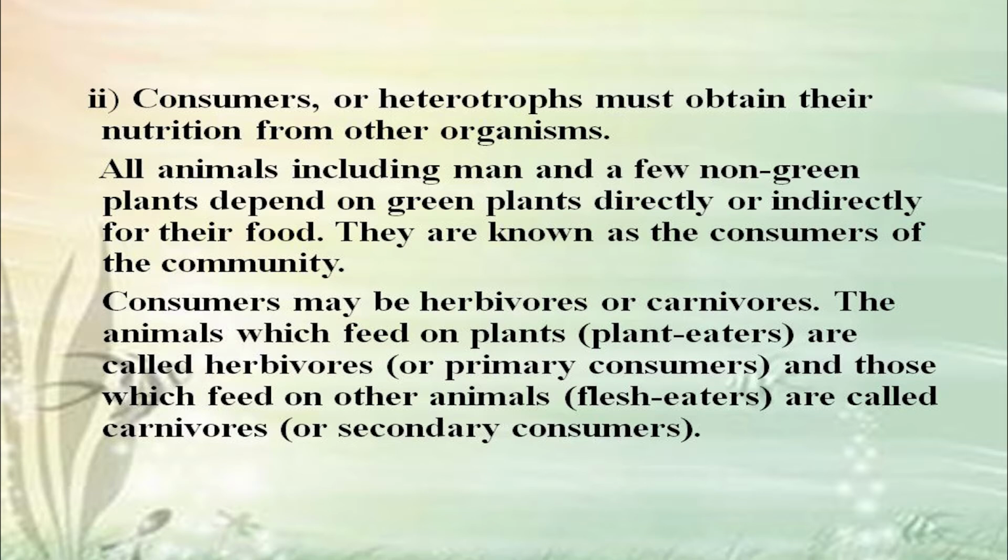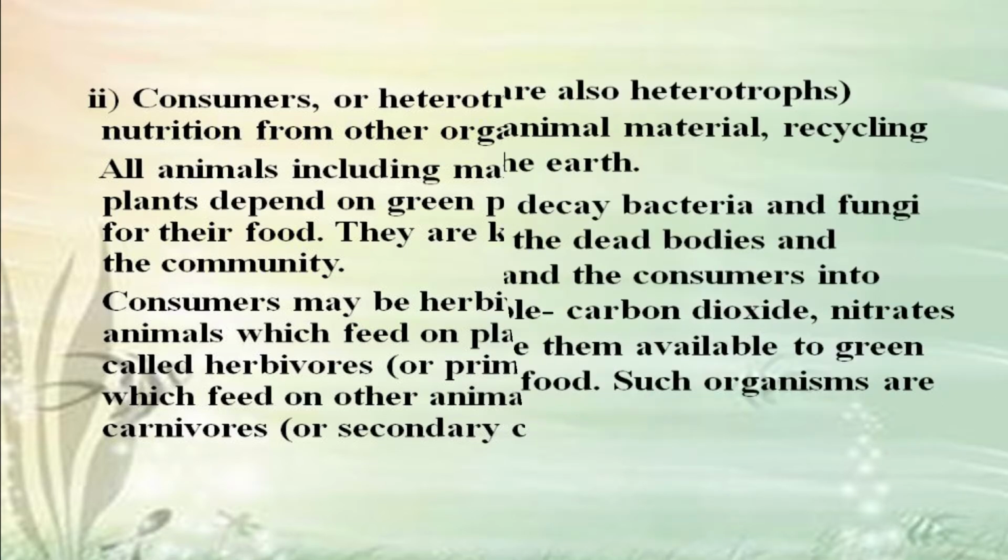The next is the consumers, or heterotrophs, which must obtain their nutrition from other organisms. All animals, including man, and a few non-green plants depend on green plants directly or indirectly for their food. They are known as the consumers of the community. Consumers may be herbivores or carnivores. The animals which feed on plants, plant eaters, are called herbivores or primary consumers, and those which feed on other animals, flesh eaters, are called carnivores or secondary consumers.